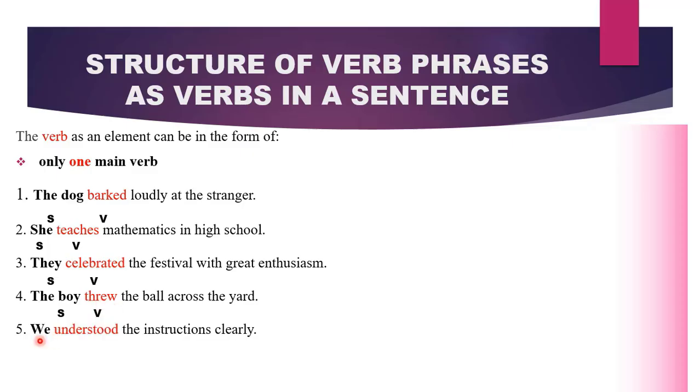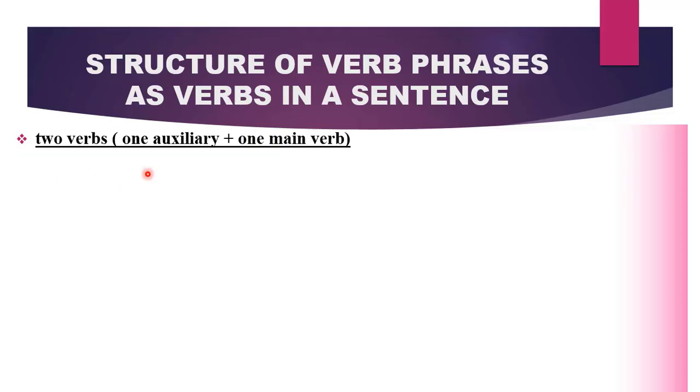In the next one, we have we understood the instructions clearly. What is the subject? The subject is we, and then understood becomes our only verb. Therefore, the sentence can have just one main verb. Let us look at when we have two verbs as our verbal element.